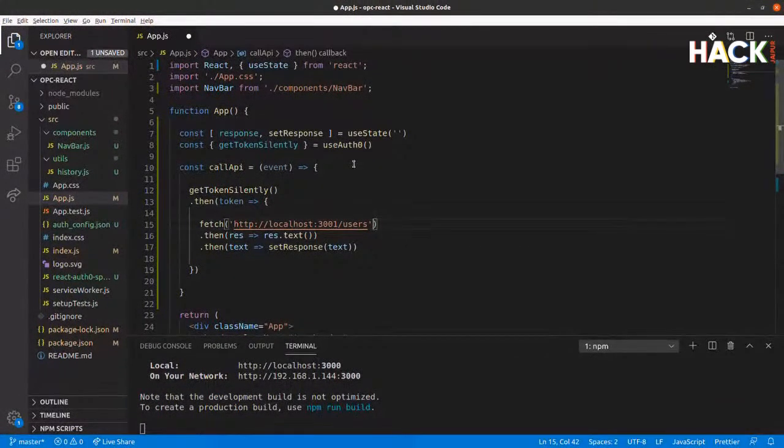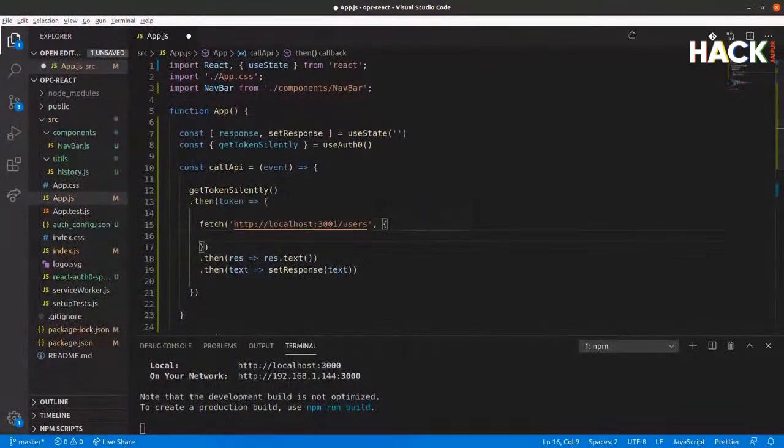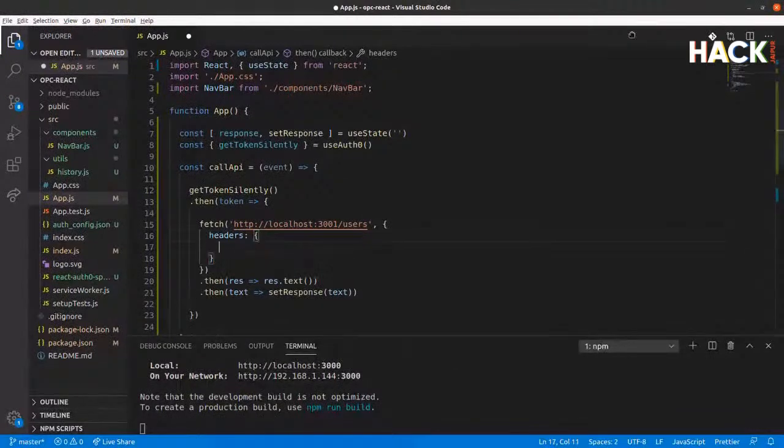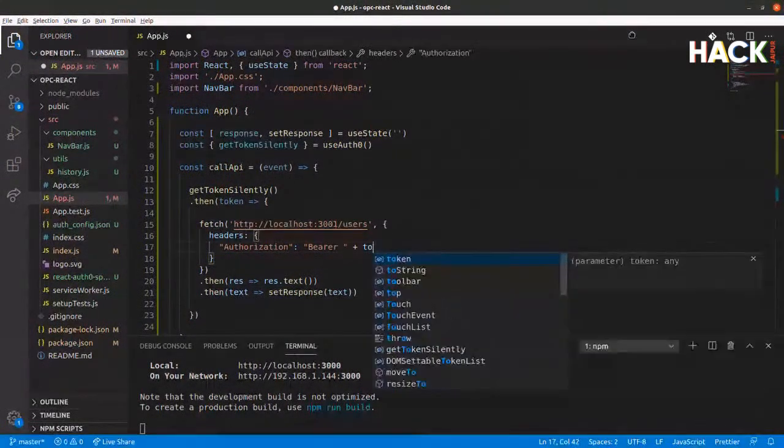So the request to the user's endpoint, we now need to provide that as a bearer token. So we're going to add in some options that we want to provide to the fetch call here. So the first one is the URL. The second one is the extended information. And in this particular case, we want to pass in headers. The header we want to pass in is authorization. And the value we want to pass in is bearer, followed by the token.